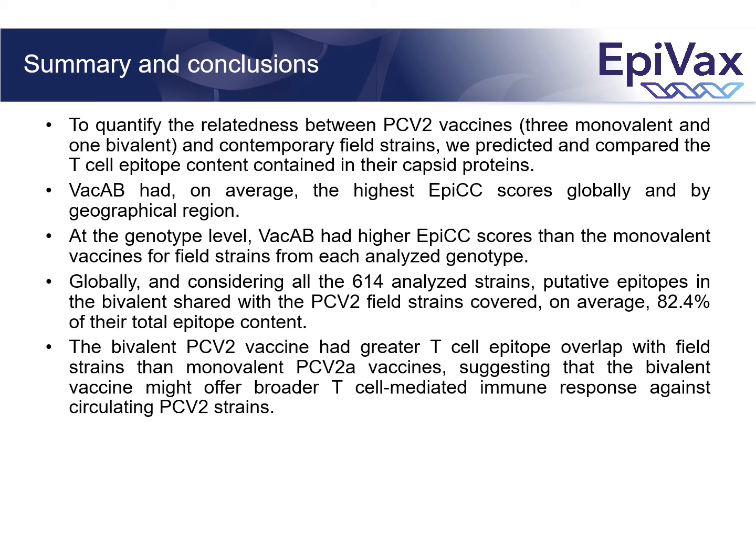And globally, and considering all the analyzed strains, the bivalent vaccine covered on average 82% of the putative T-cell epitope content in field strains. In conclusion, the bivalent PCV2 vaccine had greater T-cell epitope overlap with field strains than monovalent PCV2A vaccines, suggesting that the bivalent vaccine might offer a broader T-cell mediated immune response against circulating PCV2 strains.